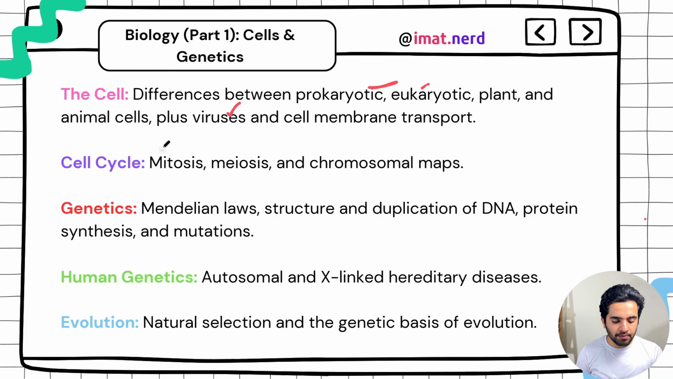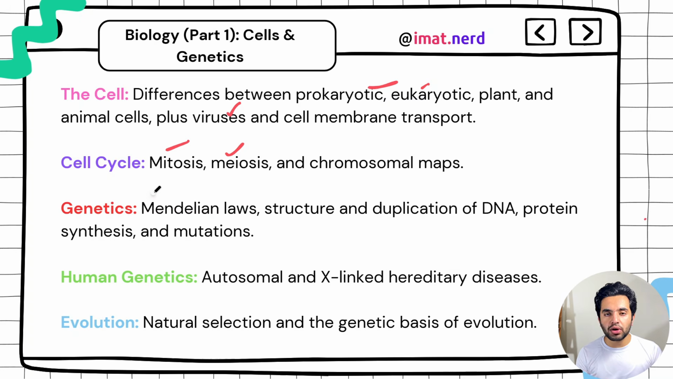Then you have the cell cycle. In there you have the two most important topics, that is mitosis and meiosis. Of course, you need to know about chromosomal maps, so you can draw them. There is chromosomal theory that you need to know. And in there you will get to know about all the division phases. And then you have genetics.